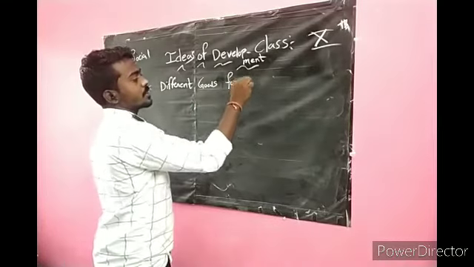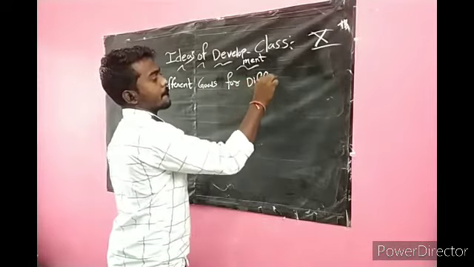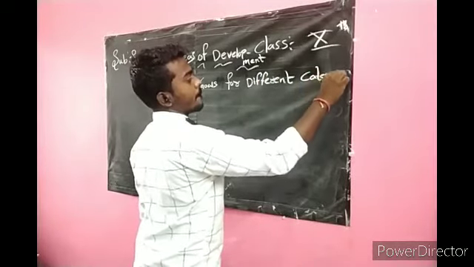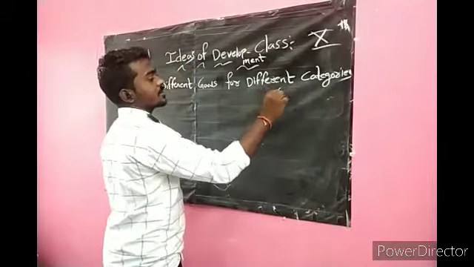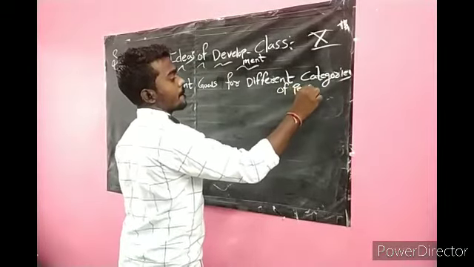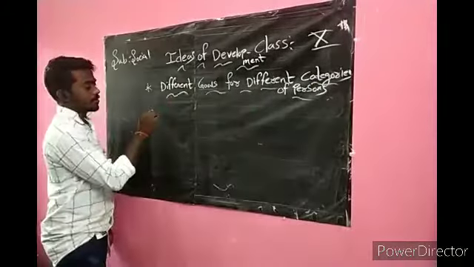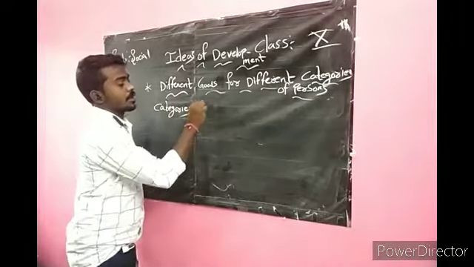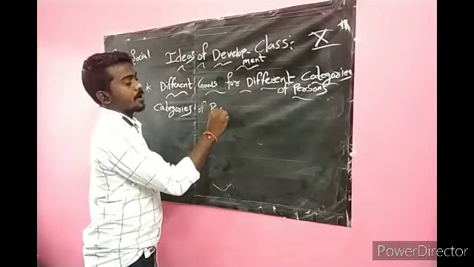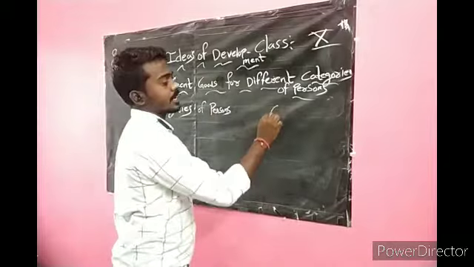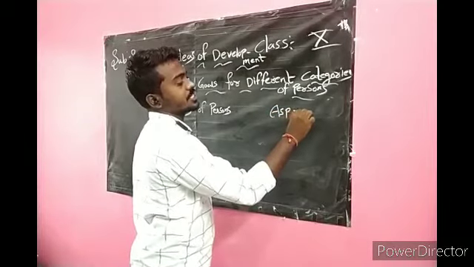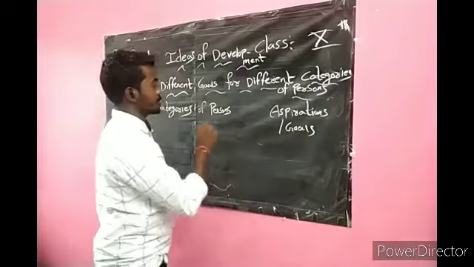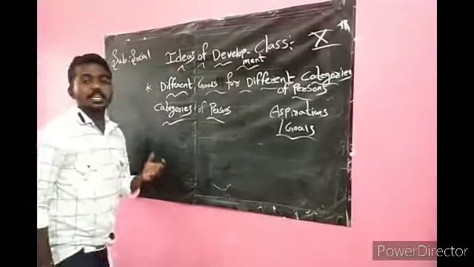Different goals for different categories of persons. Here, categories of persons and their aspirations or desires. Aspirations or desires are goals. Okay, first they are given about the landless rural laborers.